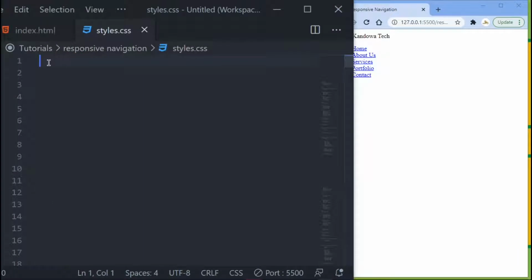So we are in our CSS, but before we start writing our code, I just want to explain something to you. When dealing with a responsive website or responsive content, you will be forced to make a choice. You can either create a desktop version first and then move down to your mobile version, or you can start creating your mobile version and then move to your tablet and then your desktop.